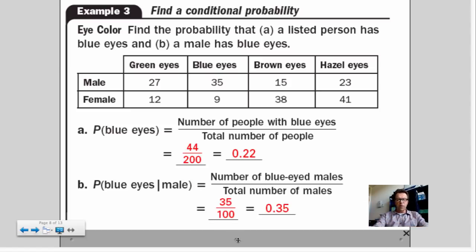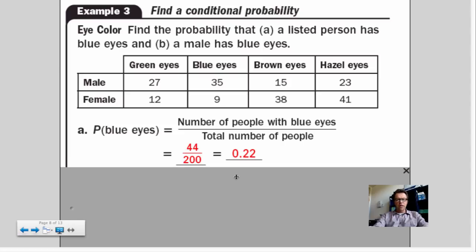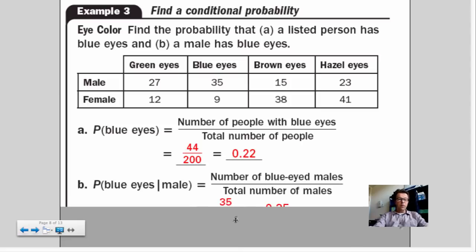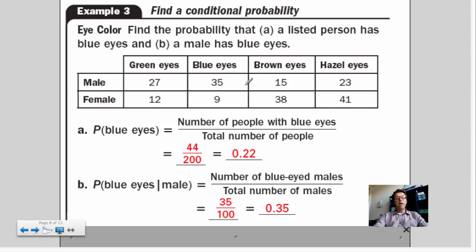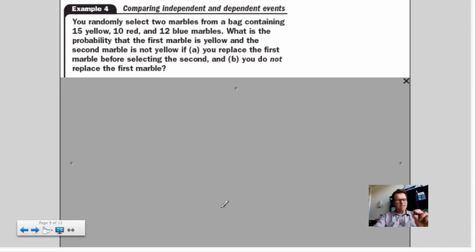But basically, here, let me bring this up. First, it says find the probability that somebody in this group has blue eyes. And you look and say, well, there are 35 plus 9, or 44 blue-eyed people out of a total of 200. And that's your probability. Then they ask, what's the probability that they're blue-eyed and male? Which is pretty common sense. You would ask, what are the total males? Add these numbers up. There are 100 of them. And then how many blue? 35 over 100.